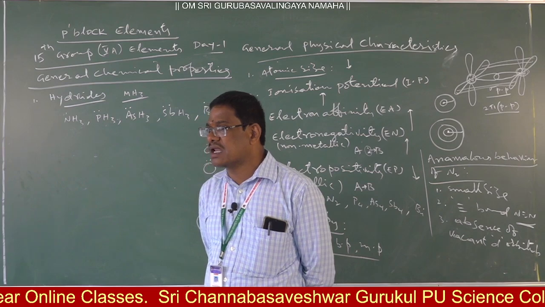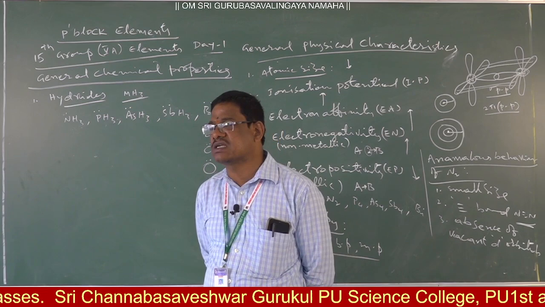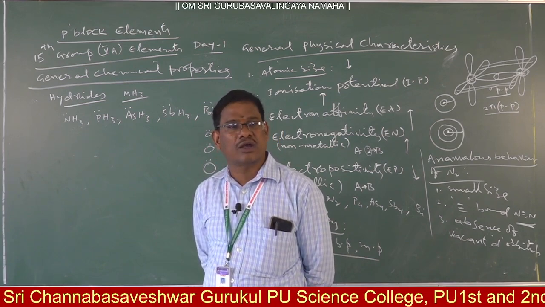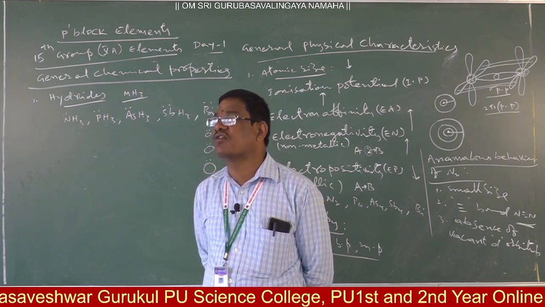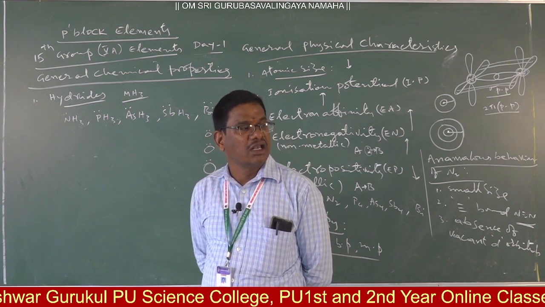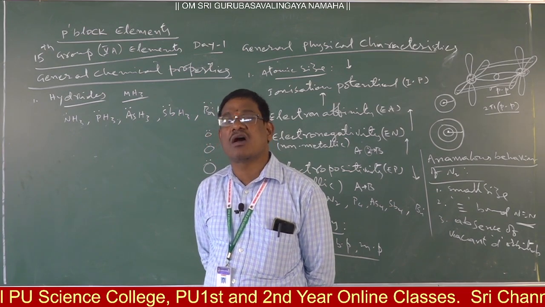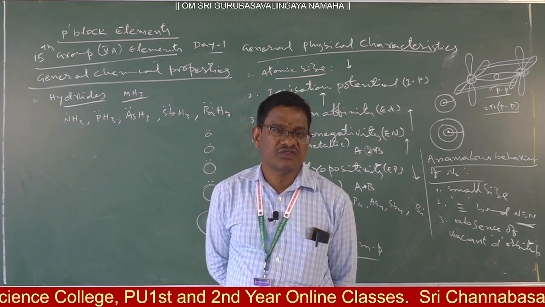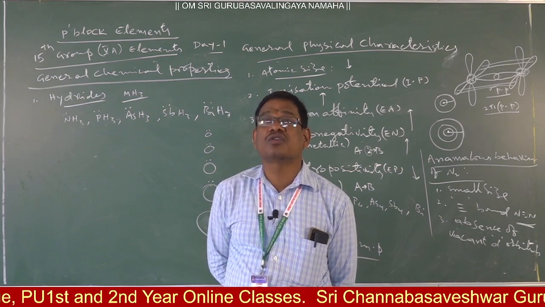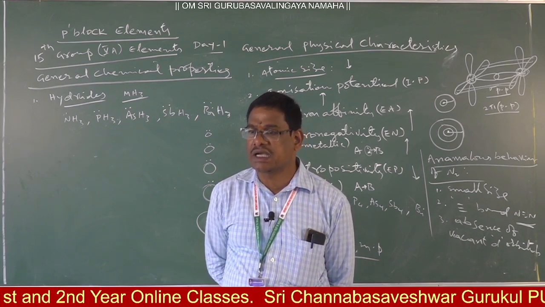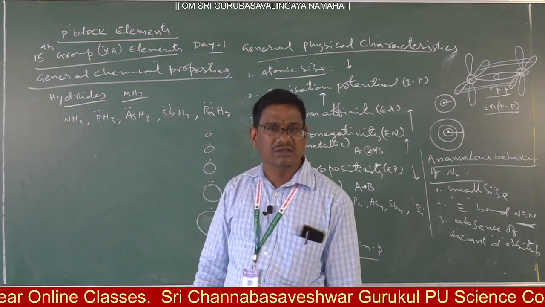So those general chemical properties we have to discuss in detail, and later in this lesson, the study of nitrogen, the study of ammonia, the study of oxides of nitrogen, nitric acid, and then allotropic forms of phosphorus, then oxyacids of phosphorus. If we cover these side topics, this lesson will be covered. Okay? So tomorrow, if that issue is solved, let us discuss the entrance. After completion of that, again we are going to connect this one. Okay? Right.